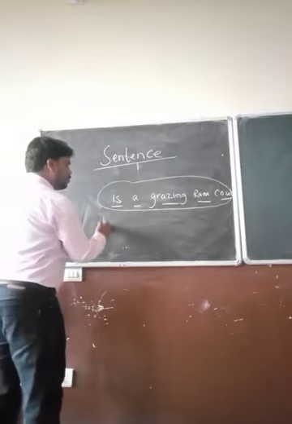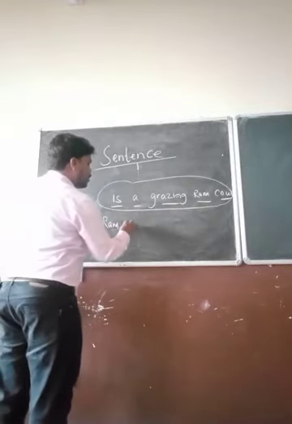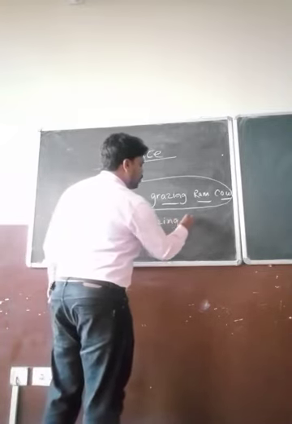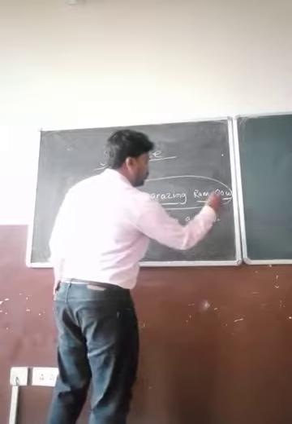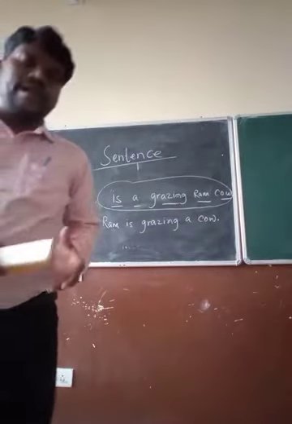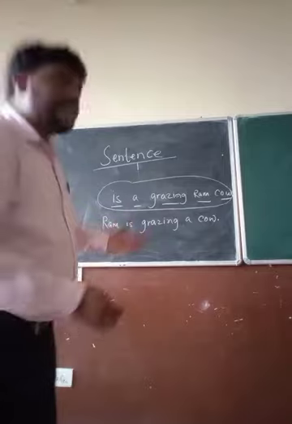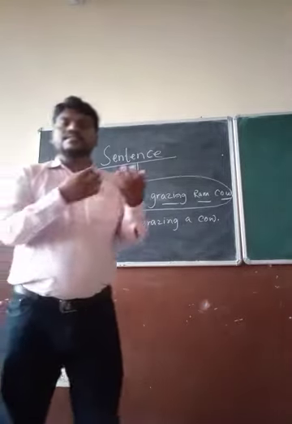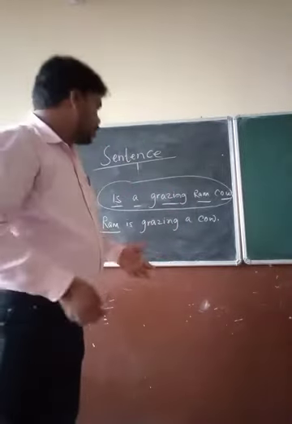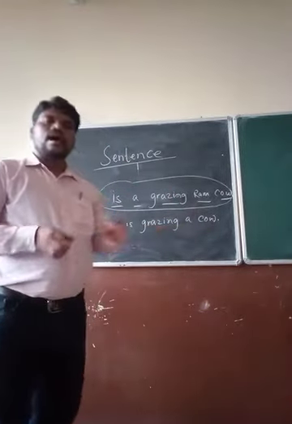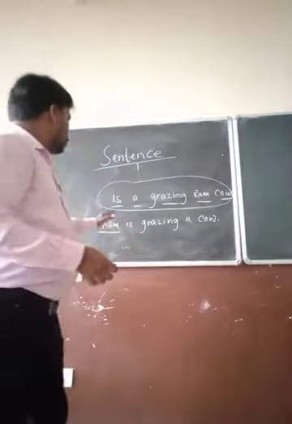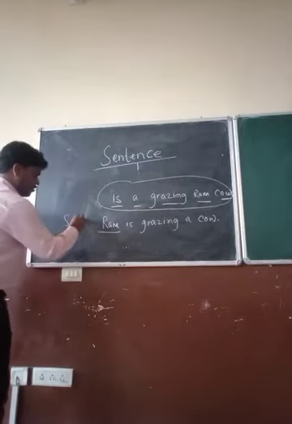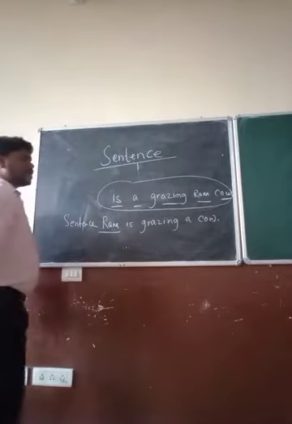So look at this. Ram is grazing a cow. Yes or no? Now you can read and make out what the sentence means. That means Ram is an individual. He has taken the cows to the field and he is grazing his cow over there. So Ram is grazing a cow. This is called a sentence.